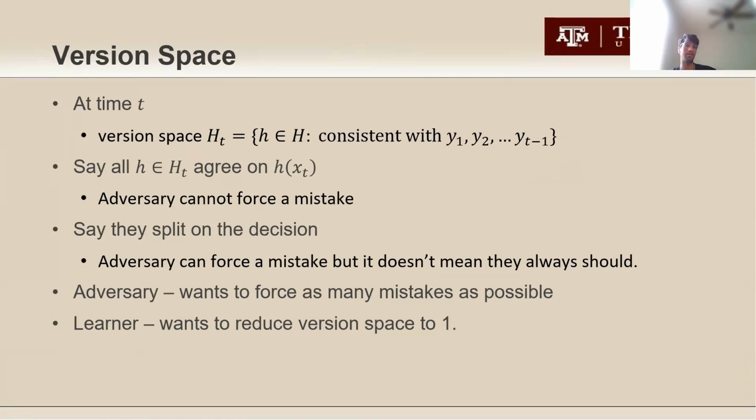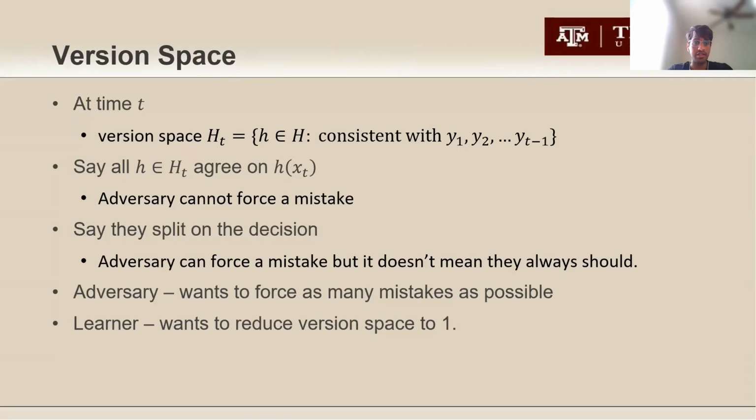Another thing that we're going to be looking at is the version space. At each time instant t, the version space H_t is all the hypotheses in H which are consistent with the labels up to point t. So whatever choice is made at x_t, your version space becomes smaller.